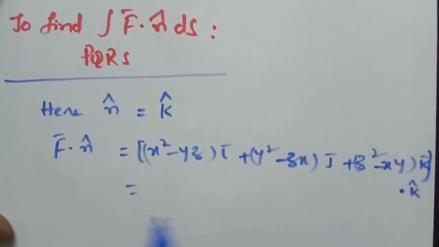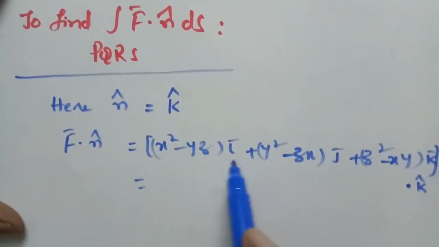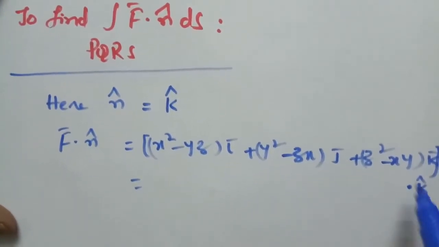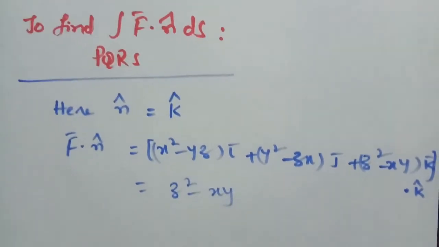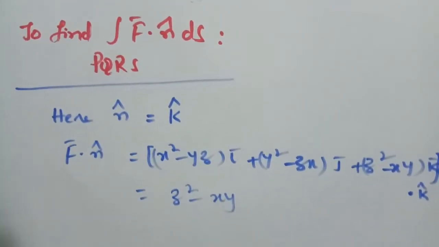Therefore, as i bar dot k bar and j bar dot k bar are 0, it becomes z square minus xy, since k bar dot k bar is equal to 1.